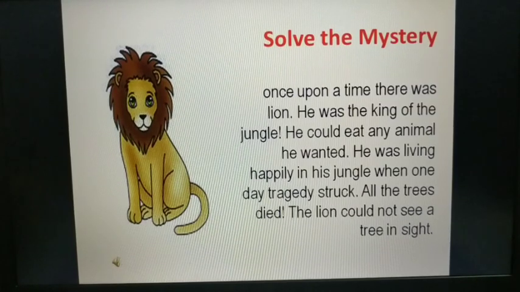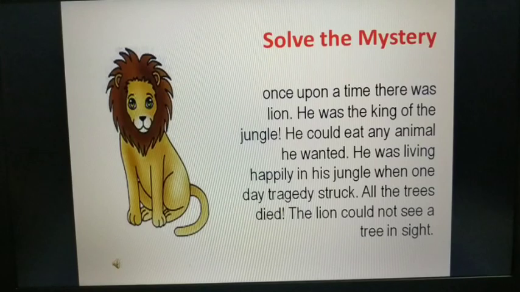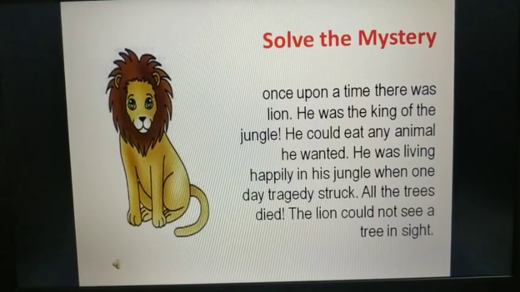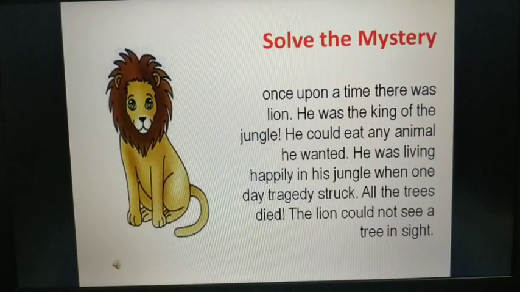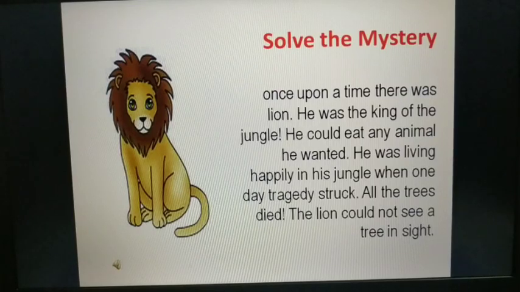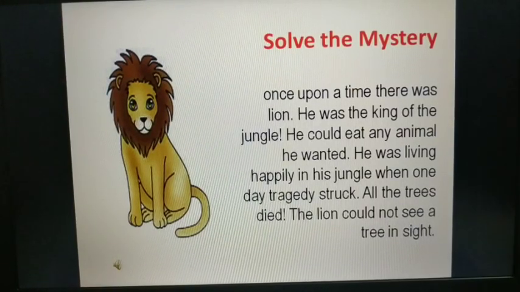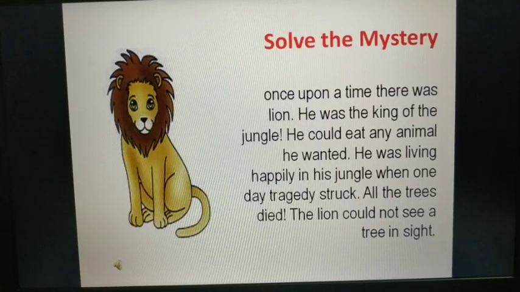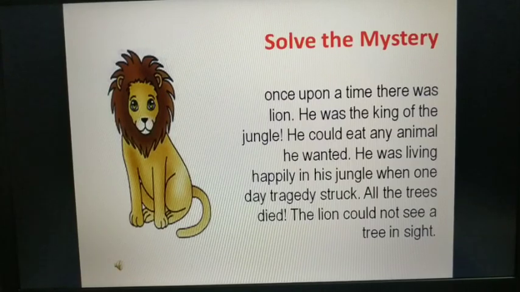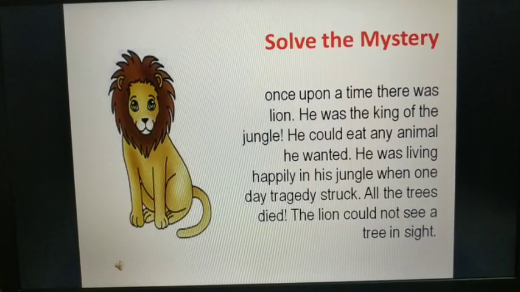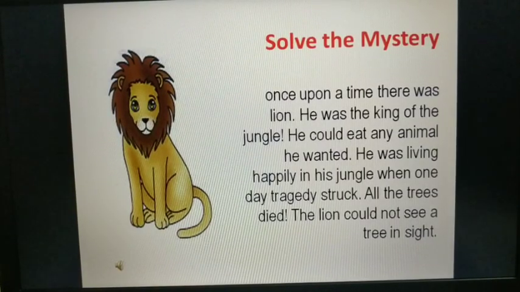So students, it is a very simple story. There was a lion, he was the king of the jungle. He used to eat any animal he wanted, all right? But one day what happened? Tragedy struck, and the trees just went away, as there was no tree in sight at all.